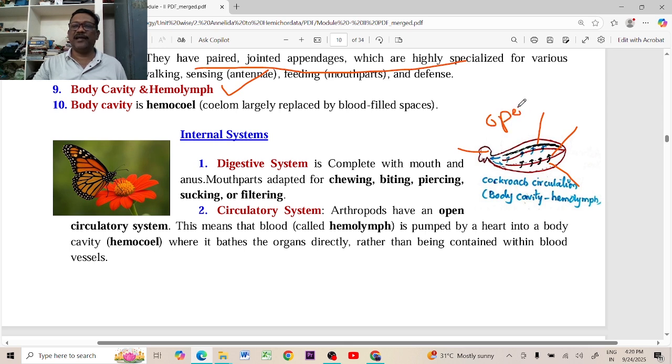Whereas in Annelida, especially in oligochaetes like the earthworm, we find a closed type of circulatory system, where the blood flows in blood vessels only. But in arthropods, it is an open type of circulatory system, meaning the blood flows in the cavities or sinuses only. How is the digestive system in the arthropods? Complete digestive system.